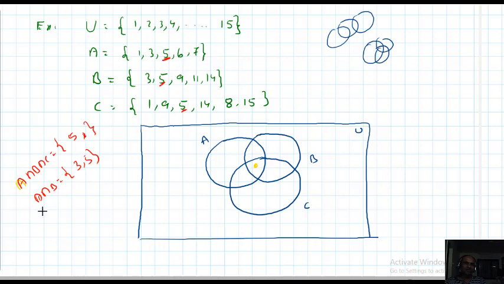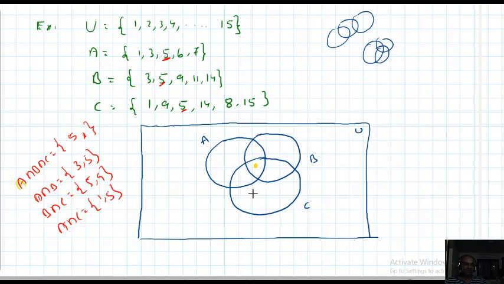Okay. B intersection C I want. What is common? 5, and I think 9. 5 comma 9. Observe now, 5 comma 9 only. So A intersection C I want next. What is common? 1, 5 common.